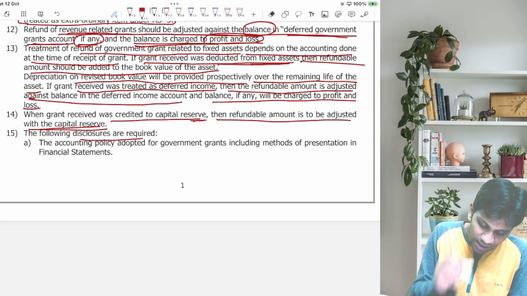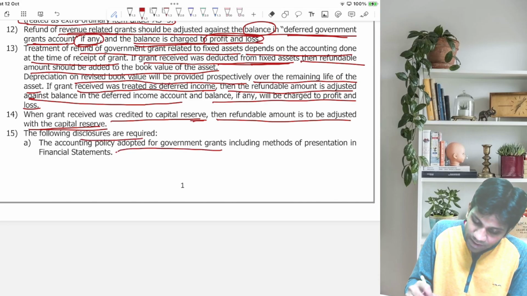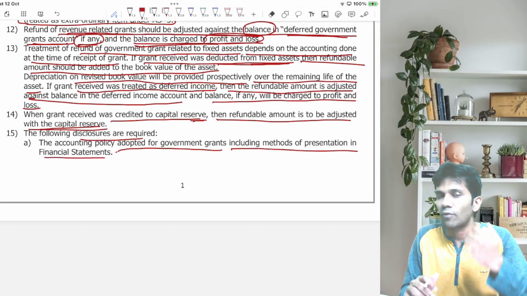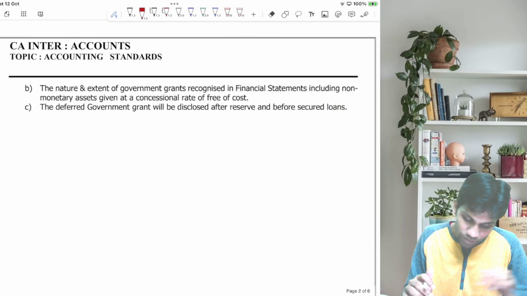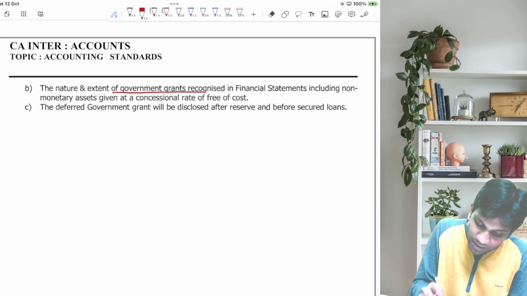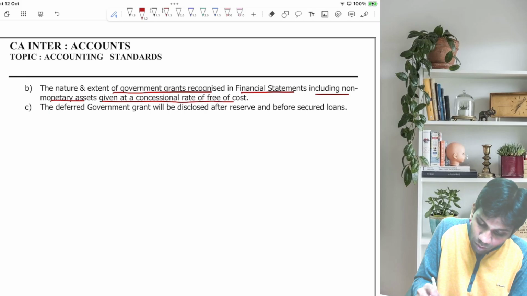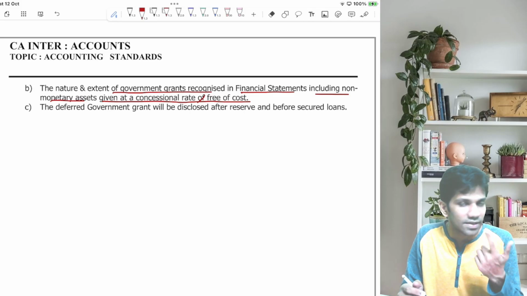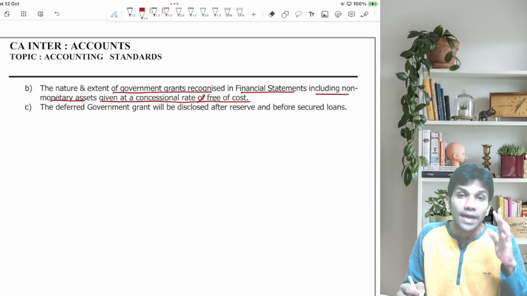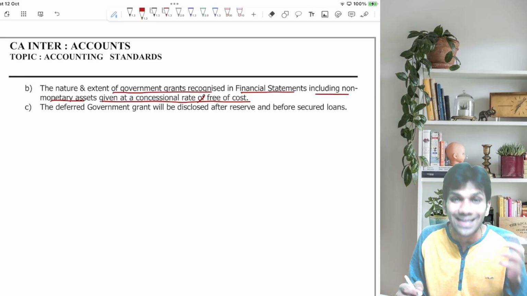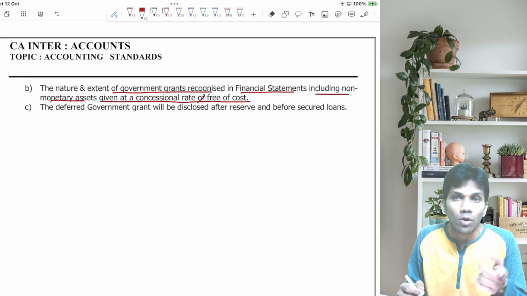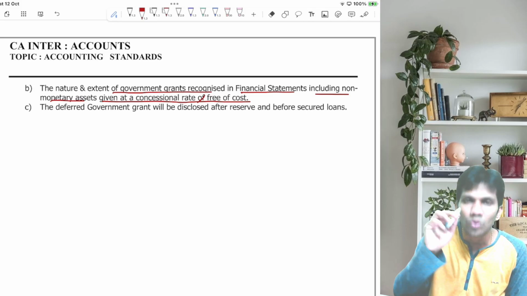Now, the following disclosures are required. Accounting policy adopted for government grant, including methods of presentation in the financial statements. So which policy you are following, which approach you are following, everything needs to be disclosed. The nature and the extent of government grant recognized in the financial statements, including non-monetary assets given at concessional rate or free of cost. So which type of grant have you received? In the nature of fixed asset, revenue, or capital, including non-monetary assets, if any received. If received free of cost, recorded at nominal value. If received at concessional rate, recorded at the actual cost paid by the businessman. So all disclosures are required.